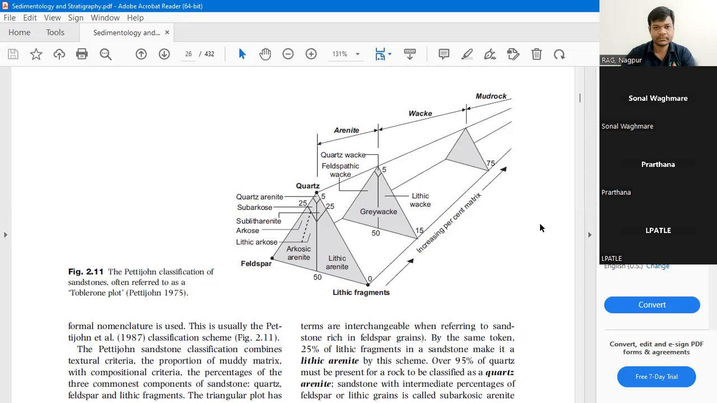This is called the Pettijohn classification. This is called the Pettijohn classification for the sedimentary rock, or the sandstone. There is something else, Dott's classification, as well.